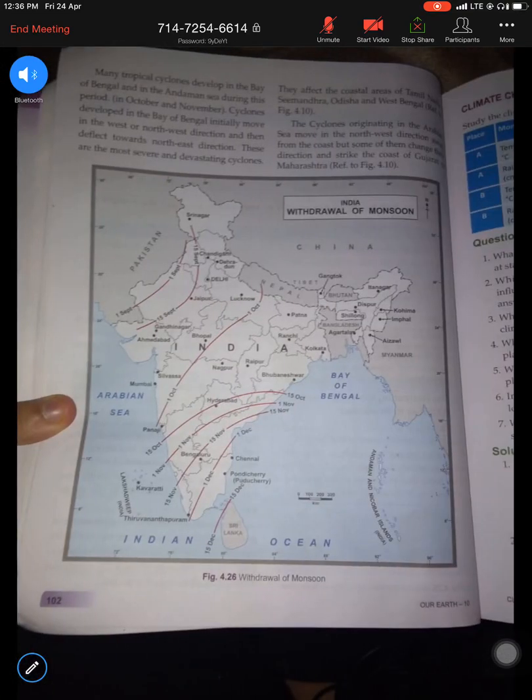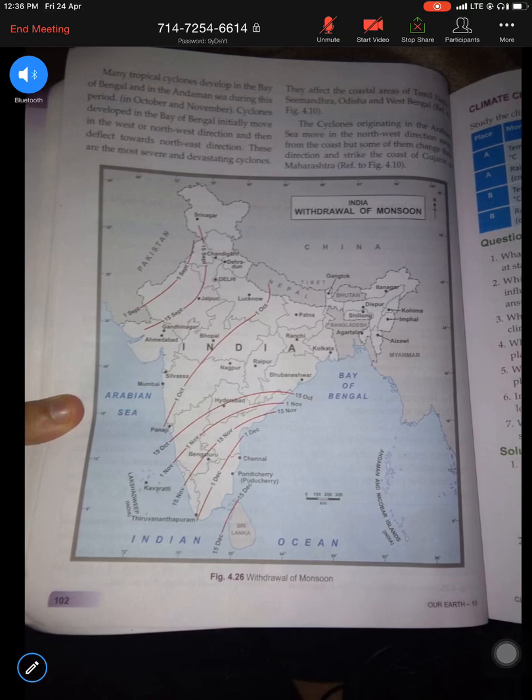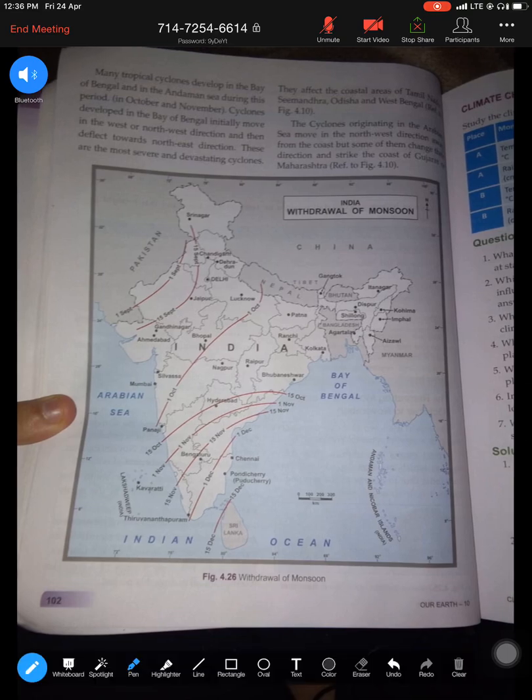Now just with the help of this diagram, let me explain what is covered in this section. So what is happening? Like I told you, this is the retreating time when the sun rays are vertical over the Tropic of Capricorn. So here is the Tropic of Capricorn. This is the time when the sun rays are direct here.